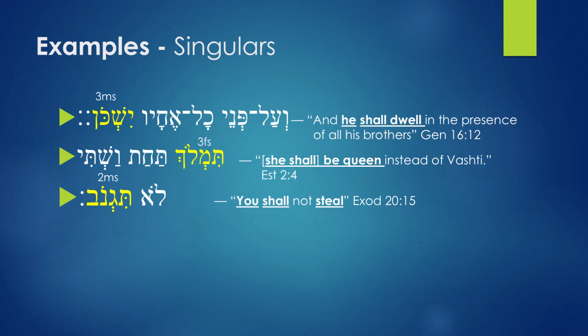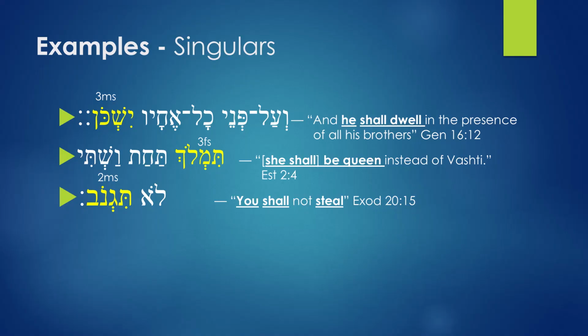Next we have the phrase Timloch tahat Vashti. How do you translate this phrase? The verb is timloch. Timloch is 3FS, third feminine singular. Third feminine singular is translated as she shall be or she will be. Now, this word is coming from malach. Malach means he ruled. In the imperfect, it becomes she shall be queen. We can say this as she shall rule. It's specific because it's third feminine.